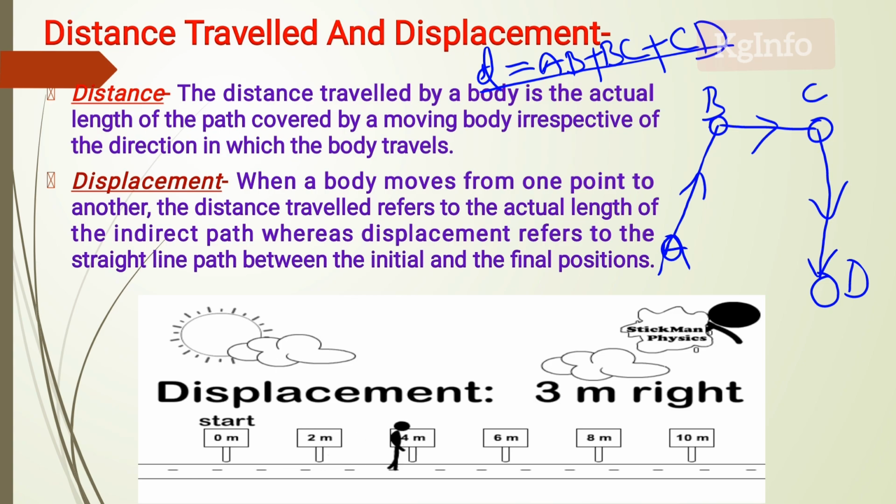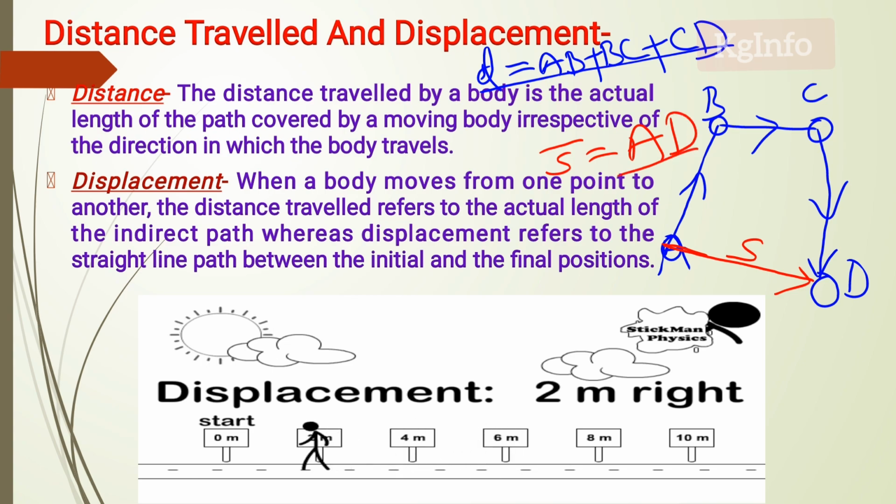But suppose he does not take tiffin one day in the week, and starts from home A and comes directly to school D. This is displacement. The displacement is equal to AD. Here there is one specified direction and the length of the path, the shortest distance between the initial and final position.